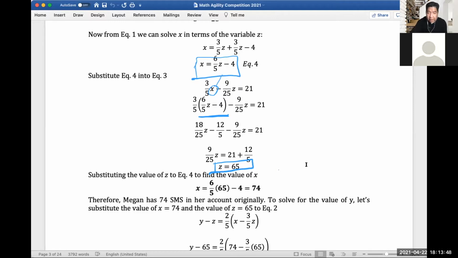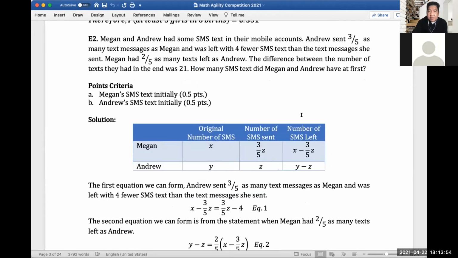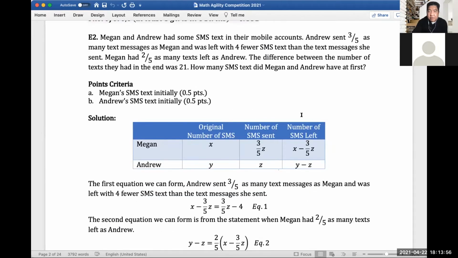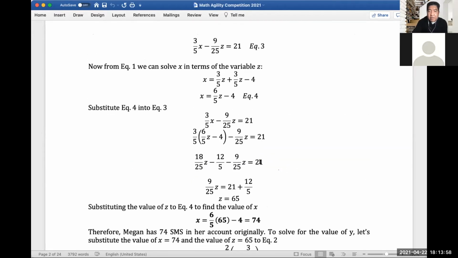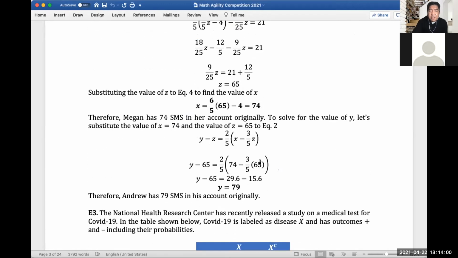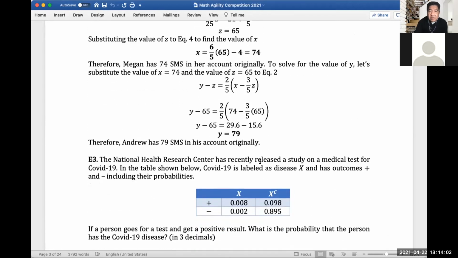If we go back to our table, Z is the number of SMS sent by Andrew here, right? So now let's substitute the value of Z into equation 4.